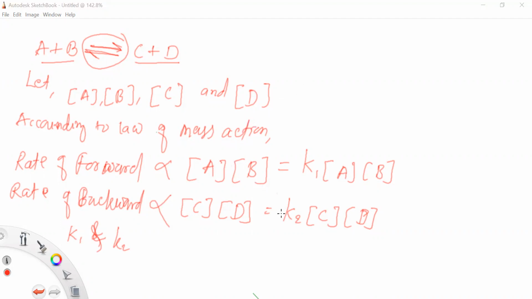This law of mass action can be stated as: the rate at which a substance reacts is proportional to its active masses, and the rate of chemical reaction is proportional to the active masses or molar concentrations of the reactants. Active masses means this. So the rate of the decreasing concentration of the reactants, or the increasing concentration of the products, is proportional to the rate of chemical reaction, right? So this is the law of mass action.